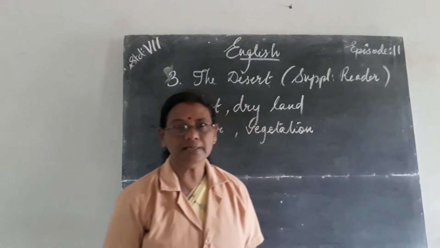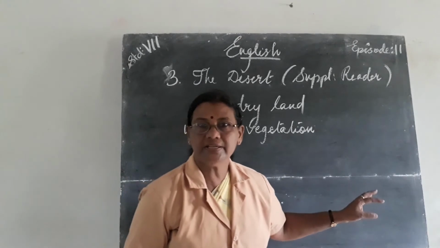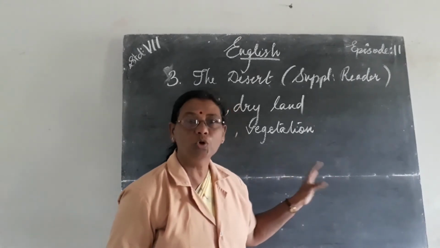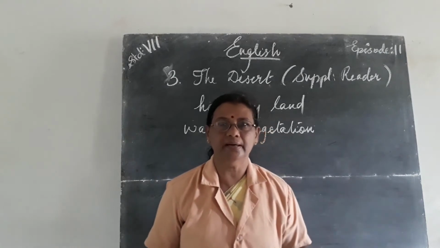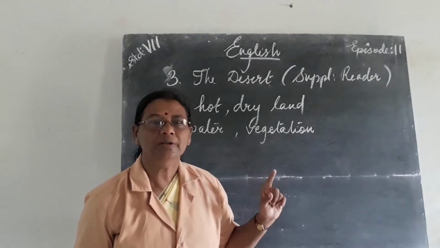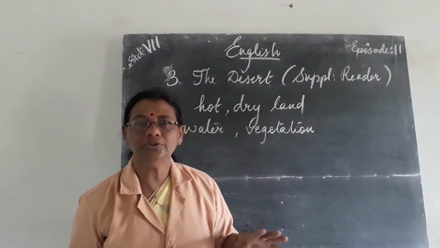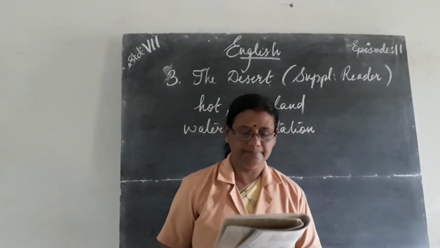But in deserts, the land is not suitable for cultivation. As a result, no vegetation is there. If cultivation has to be done, what should be there? Water should be there. So it is not possible to get water in that sandy land.